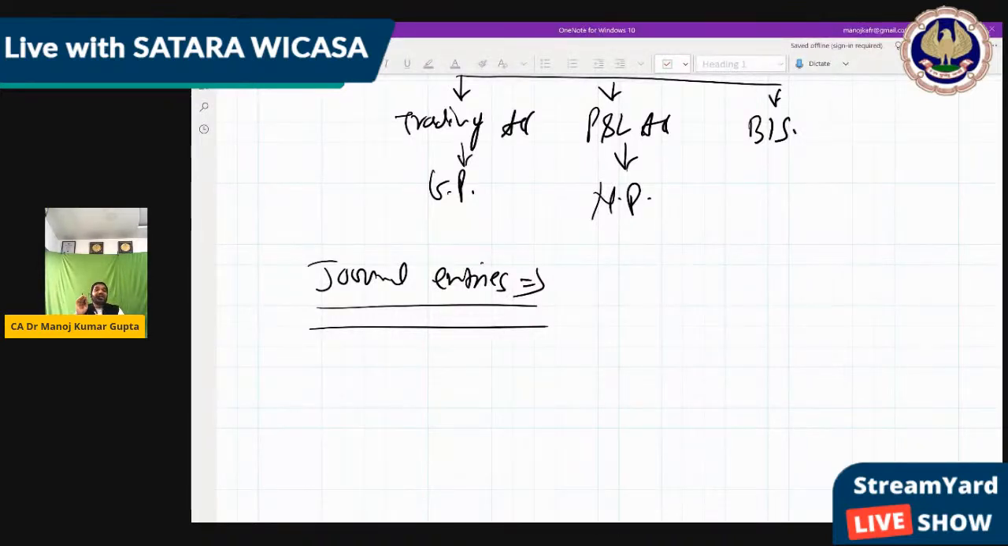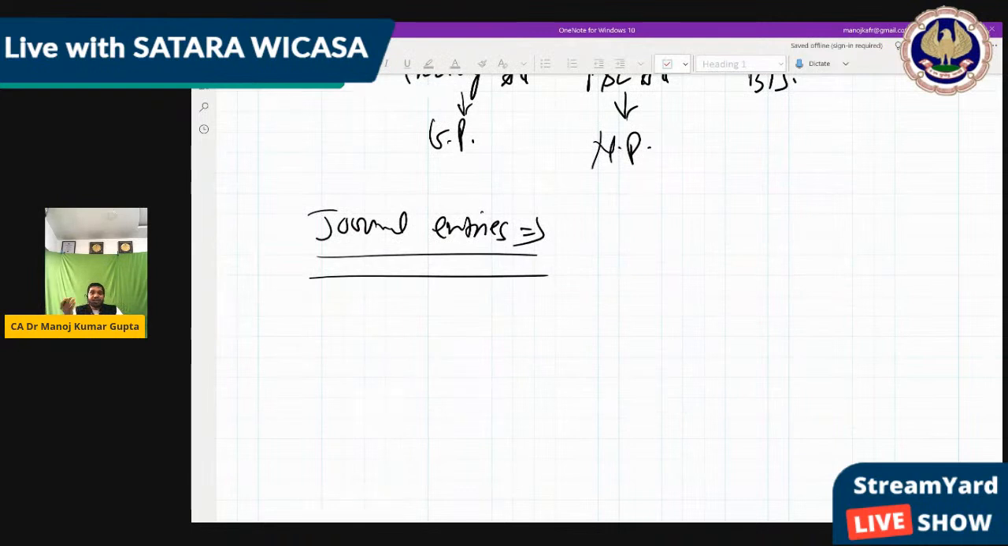Now journal entry has some specific rules. For that, they had divided accounts, like you had learned personal, impersonal, real, nominal. You heard about it? So these are required for journal entry. But first, what is journal entry? Journal entry is nothing but we have to debit one account and credit another account.